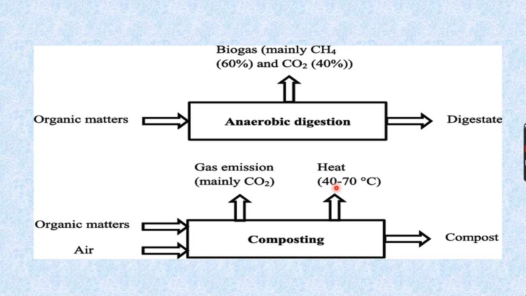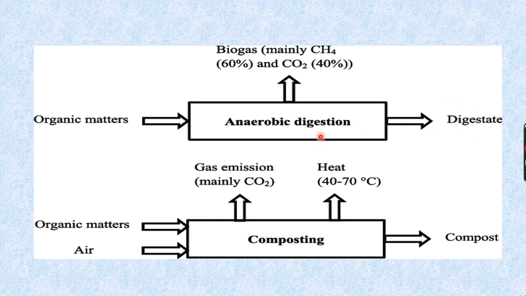Just have a look at the difference between composting and anaerobic digestion. In composting, air is required for the organic matter, but in anaerobic digestion we don't require any air, so there is no involvement of oxygen.